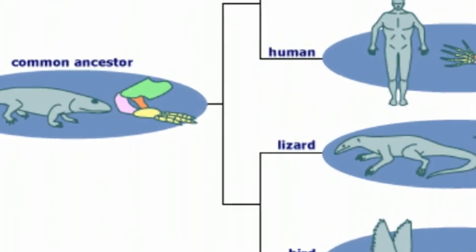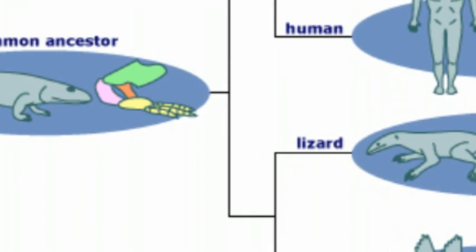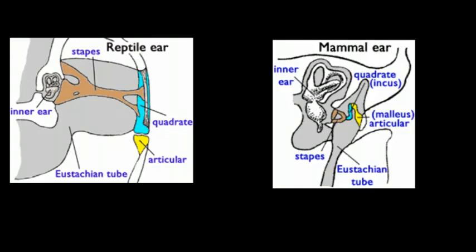A quick glance at the jaws and ears of reptiles and mammals will show you that they're very different. From embryology, it's undisputed that we know that in reptiles, the quadrate and articular bones develop into 2 bones in the lower jaw, while in mammals, they develop into 2 bones in the middle ear. Interestingly enough, the reptilian middle ear only has 1 bone, while the mammalian middle ear has 3. So if evolution is true, what must have happened is that the quadrate and articular bones in the reptilian jaws were changed and readapted to form the 2 additional bones in the mammalian middle ear.